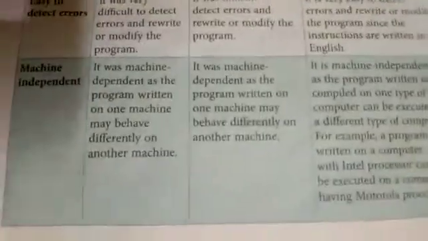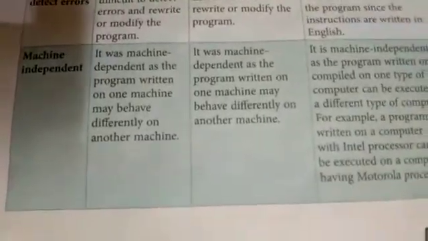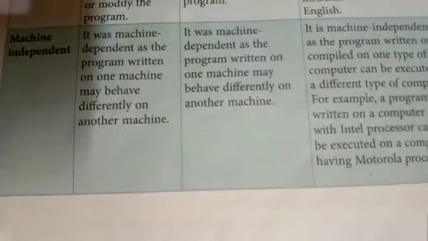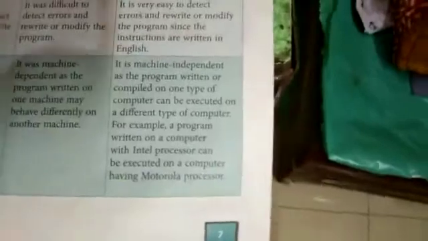Machine independent. Machine language was machine dependent, as a program written on one machine may behave differently on another machine. High-level language is machine independent, as the program written and compiled on one type of computer can be executed on a different type of computer.